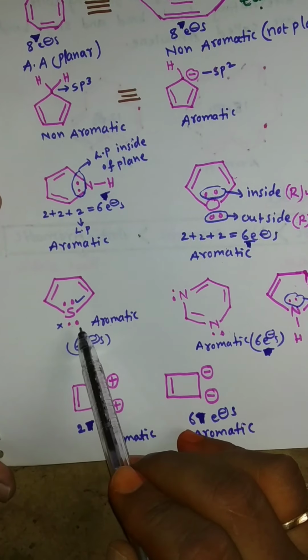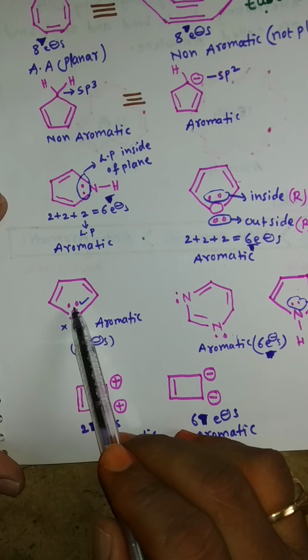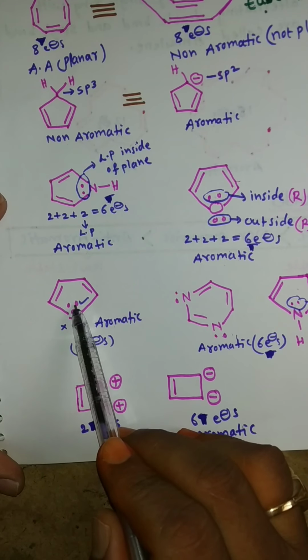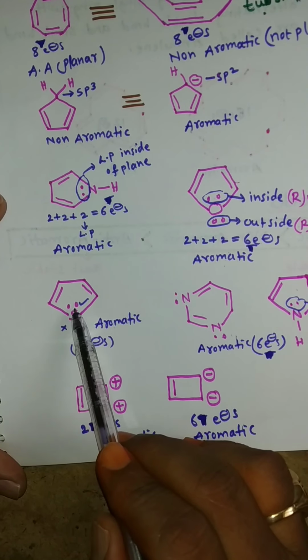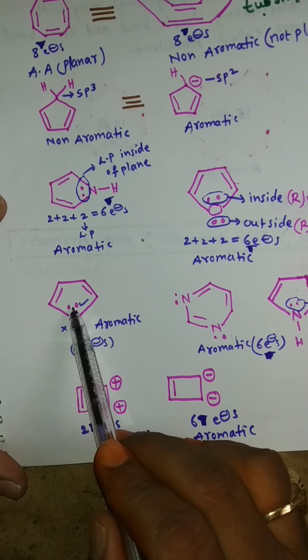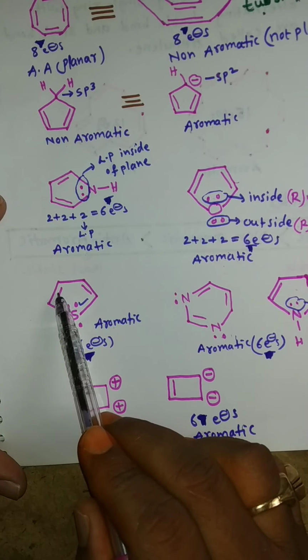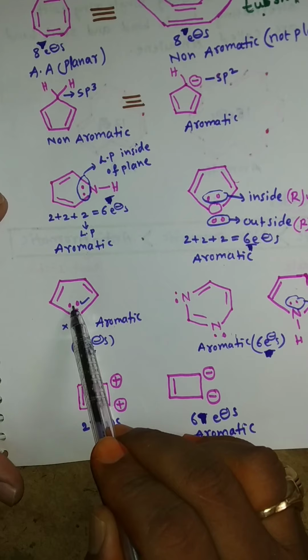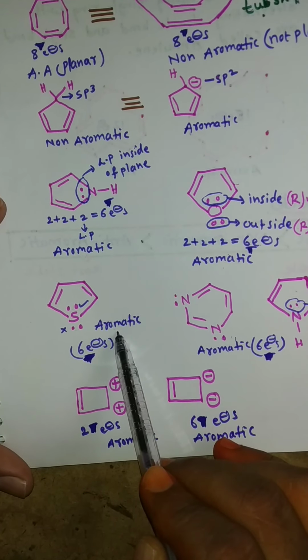Next, thiophene. The sulfur has 2 lone pairs in this compound. One lone pair is inside and another lone pair is outside. So the inside lone pair undergoes the resonance. So 2 pi bonds and 1 lone pair, total 6 electrons. So it is an aromatic compound.